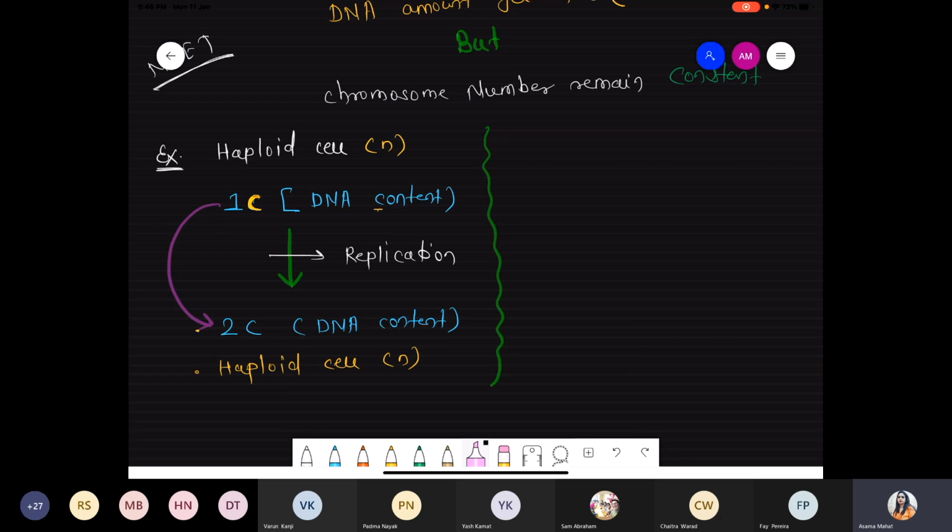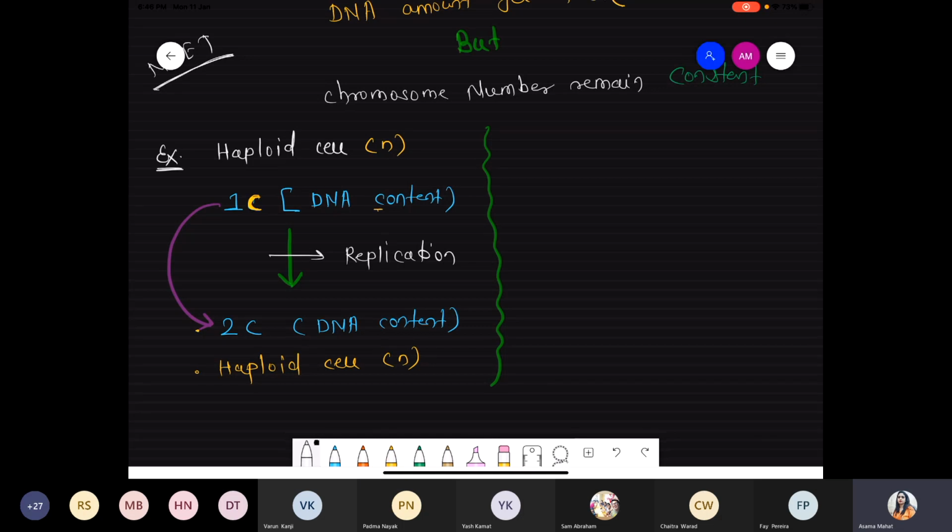It means that replication is applicable only for DNA. Chromosome कभी भी double नहीं होता. Chromosome number remains constant. If any haploid cell enters the cell cycle, that haploid remains haploid. अगर वो diploid होगा, after the replication they remain diploid, right? Chromosome number remains constant. Only the amount of DNA gets double.